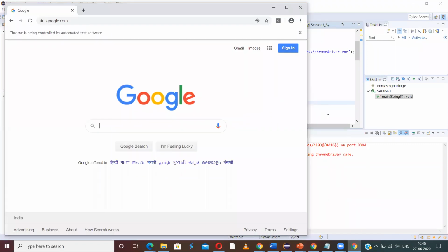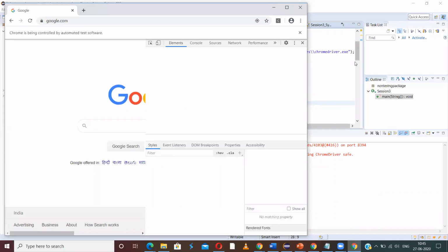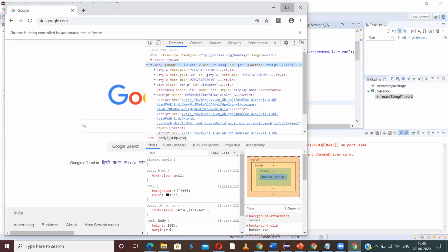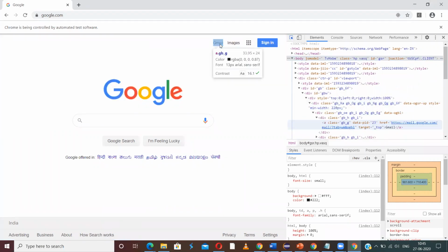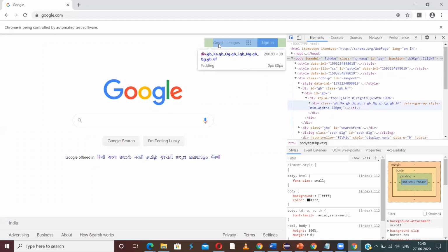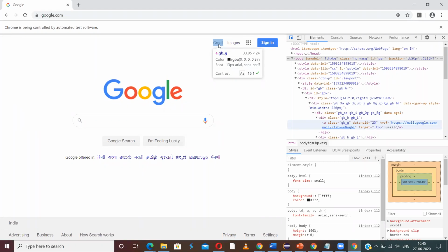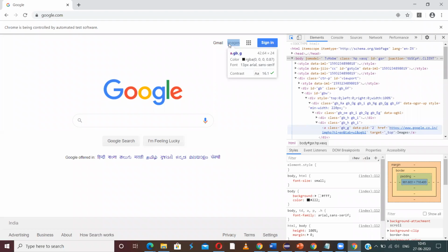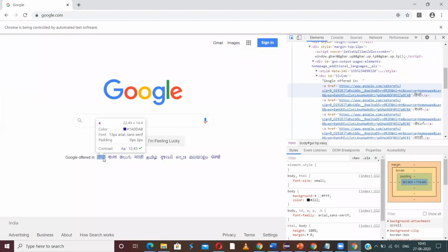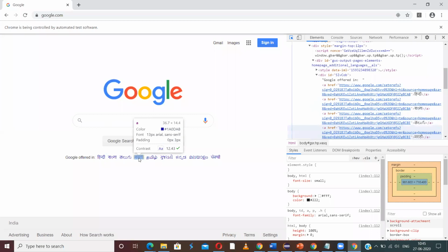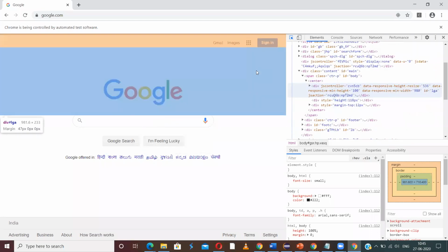So how can we know? We can just go through. For example, if we see, Gmail is an anchor tag. If you observe, there is a.gb_z, so that is an anchor tag. Images is also a link, which is an anchor tag. So like that, in this page there are around 27 anchor tags or links. All these are links.